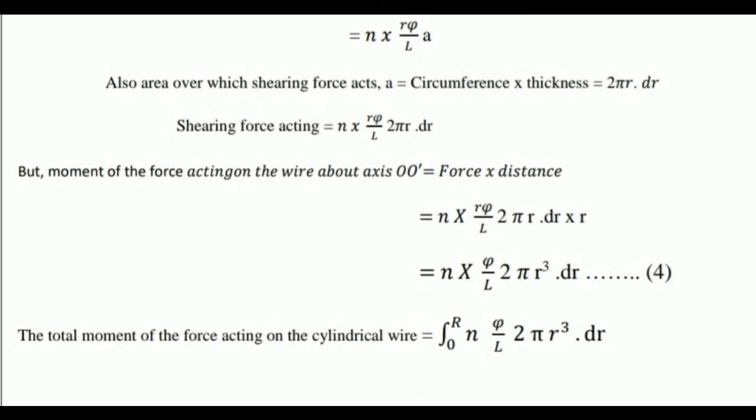Applying the integration formula to equation number 4, we get the total moment of the force acting on a cylindrical wire, equal to the integral from 0 to R of N into phi by L into 2 pi r cube into dr.